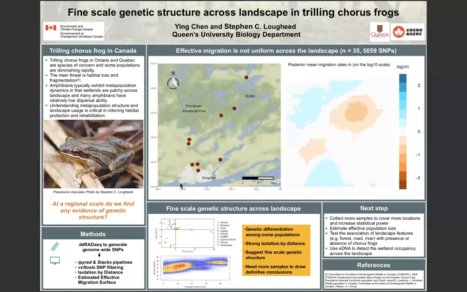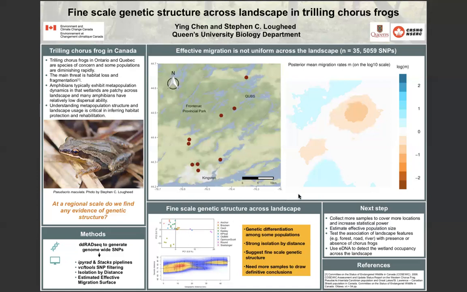Early this year, I collected over 30 individuals from 9 locations from the land at Queen's University Biological Station, as well as land near the Kingston area. I extracted DNA from those samples and used double digest restriction site associated DNA sequencing to generate genome-wide SNP markers. I used both ipyrad and Stacks pipelines to call SNPs and used VCFtools to do SNP filtering. I ran analyses including isolation by distance and estimated effective migration surfaces.